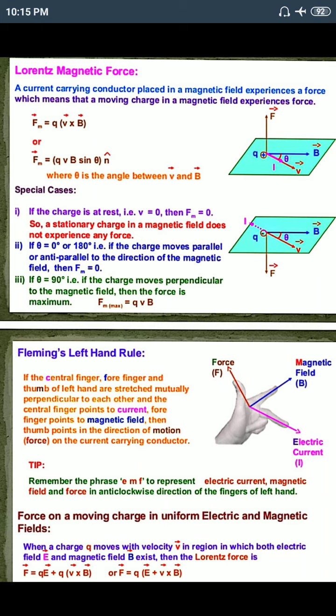Clear? Fleming's left hand rule gives us the direction of force which acts on a charged particle moving inside a magnetic field.